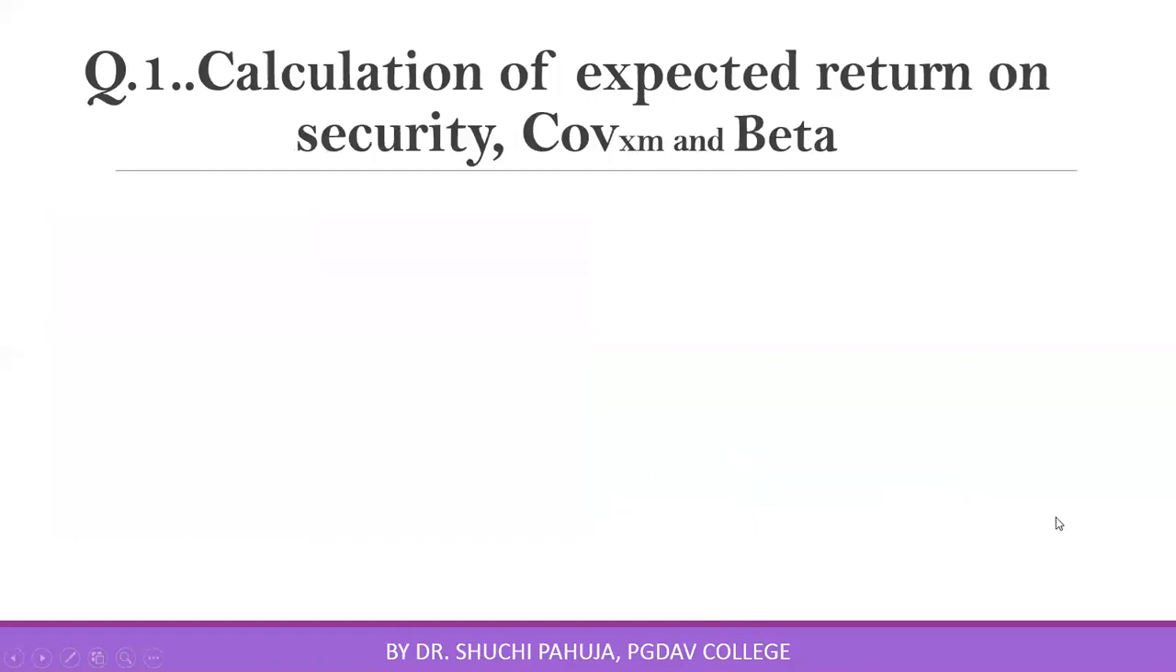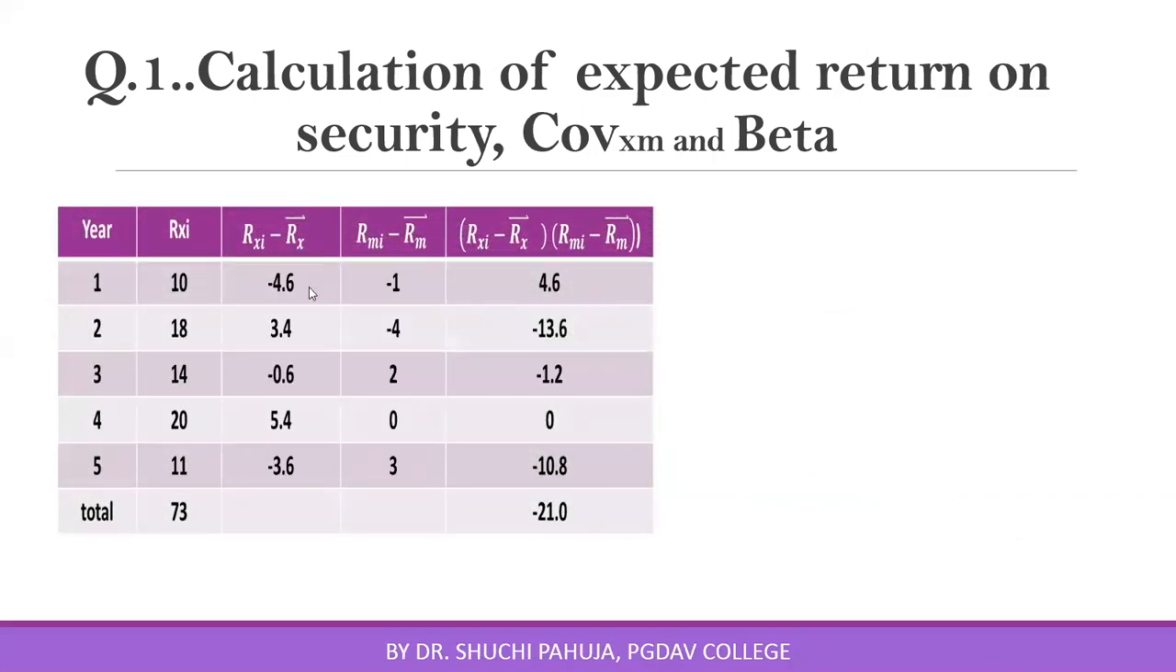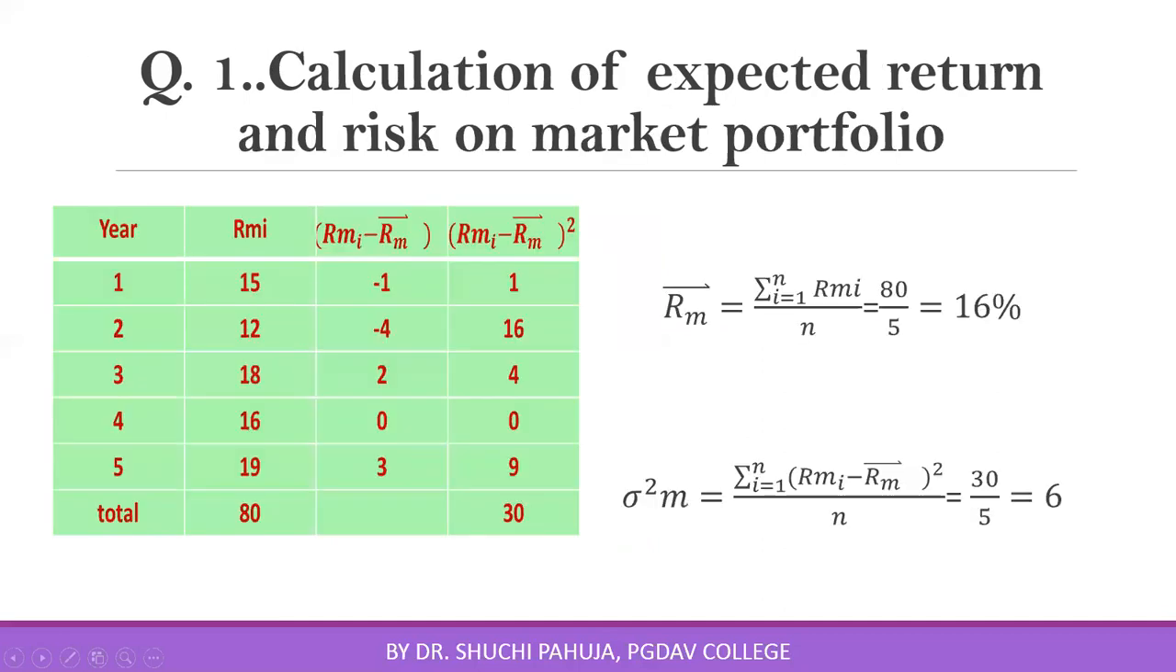Now do calculation of expected return on the security and covariance XM and then beta factor. Use this table. These are returns on security X. Summation is 73. Using arithmetic mean, you can calculate average return on X. This is coming out to be 14.6%. Using this average return, calculate deviations. Then consider deviations in case of market portfolio. This we did in the last table.